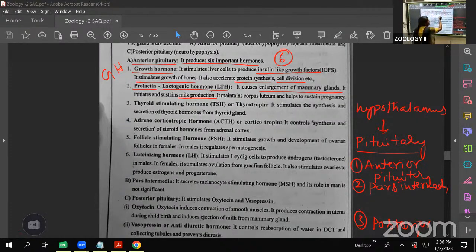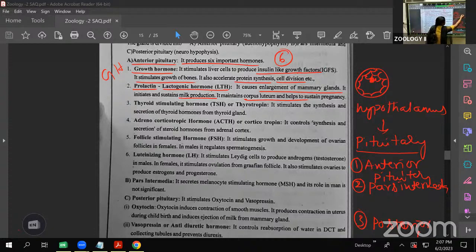One more thing, this maintains the corpus luteum. Inside the ovary, follicles are there: primary, secondary, tertiary follicles. And lastly, the Graafian follicle. This Graafian follicle releases the egg, the ova, which we call ovulation. Inside the Graafian follicle, a cell mass is present, and inside that is the ova.